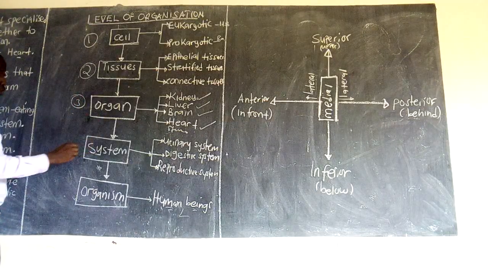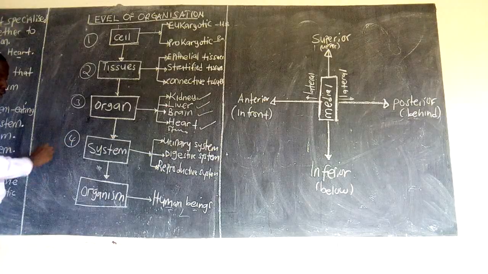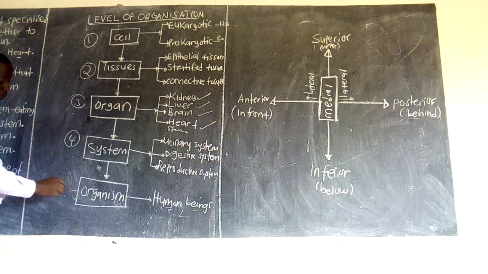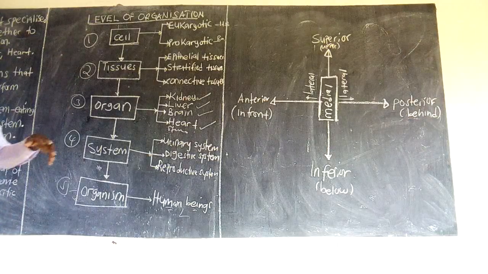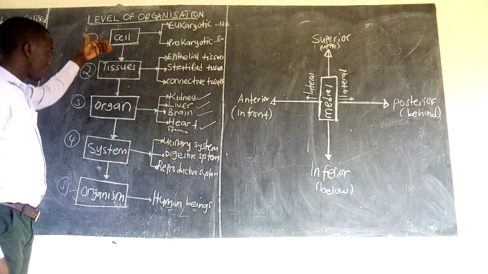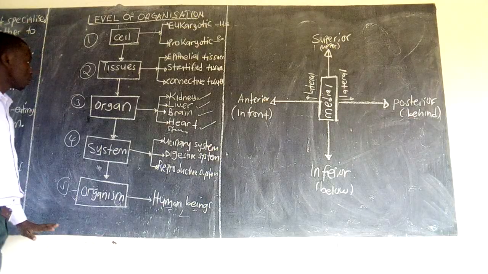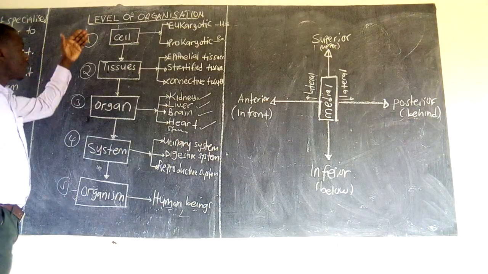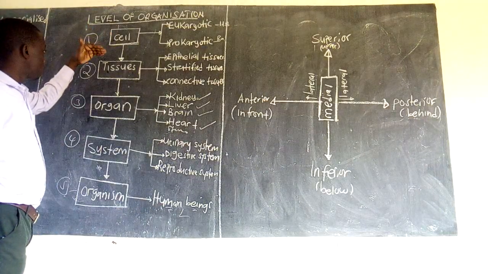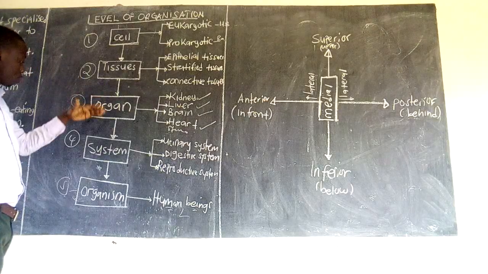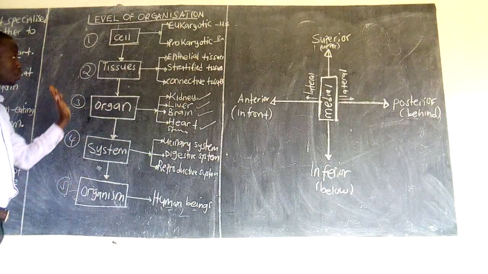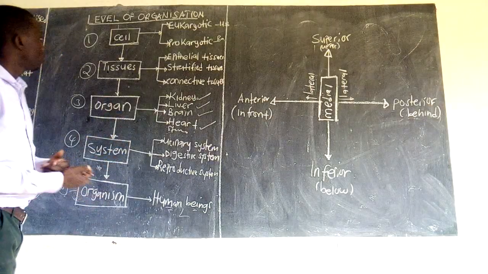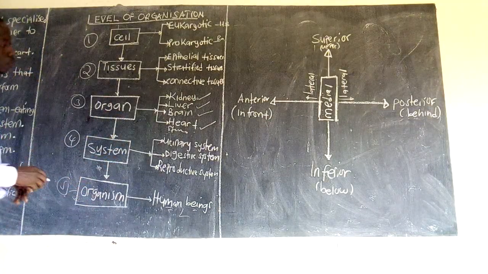Organs merge together to form the organ systems, and the systems form what we call the organism. So if they ask you to describe briefly the levels of organization of a living organism, they want you to explain how cells form tissues, organs, organ systems, and then the organism. So this is our level of structural organization.